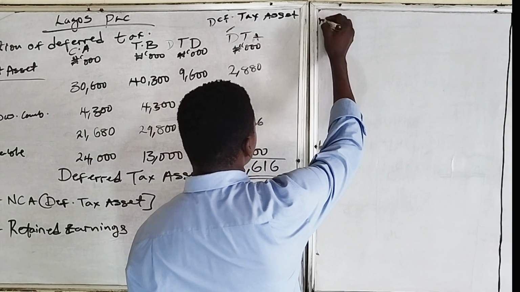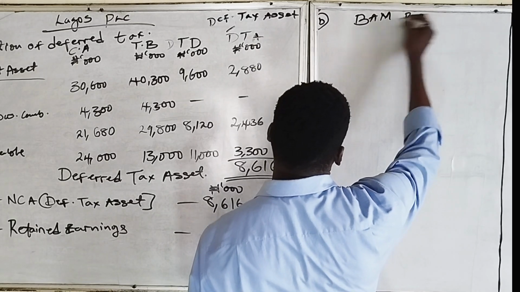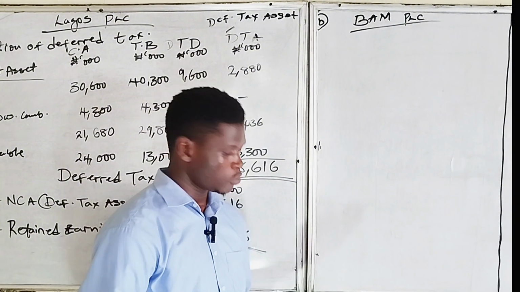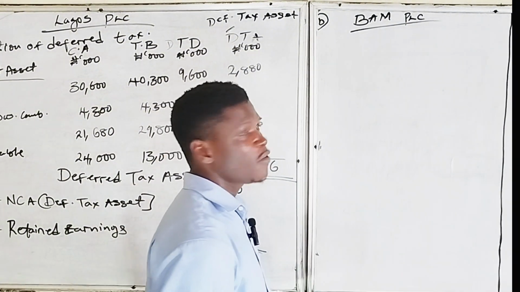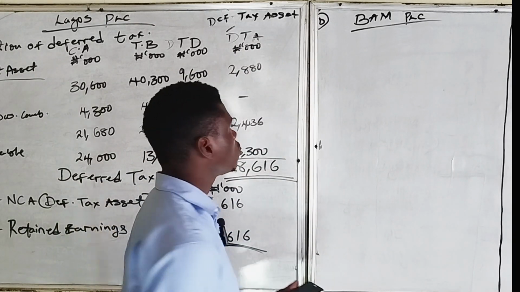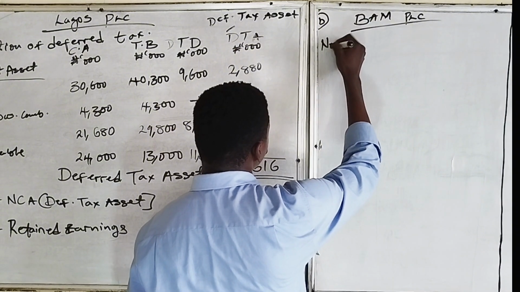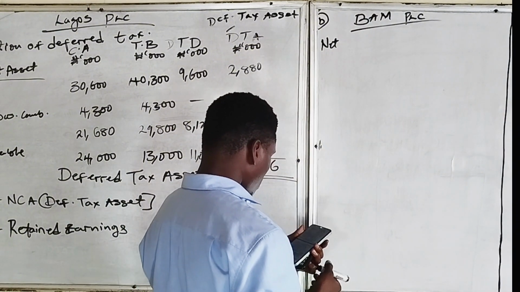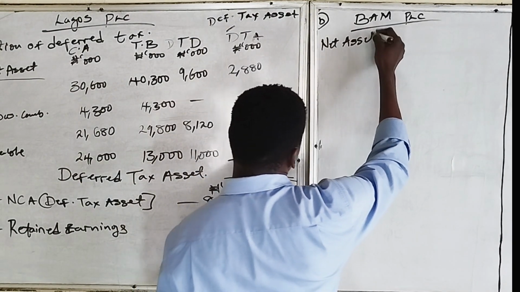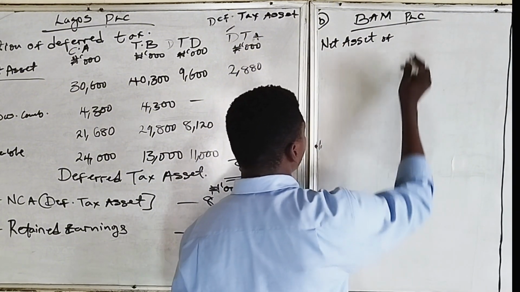B part, which is BAM PLC, this is the impact of tax in group accounts. Some of us are already familiar with group accounts, but since this is a standard and it relates to so many questions, in calculation of net asset of subsidiary, they said BAM Limited acquired Mango Limited. So net asset of Mango Limited. When we get to group accounts, we will understand most of these things better.